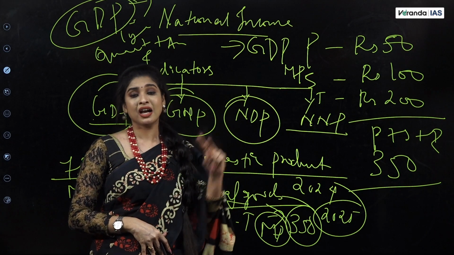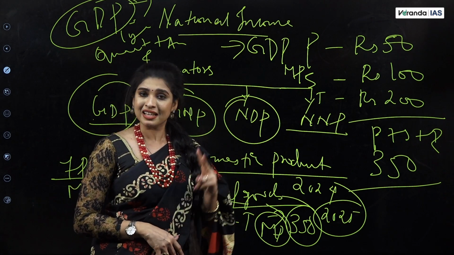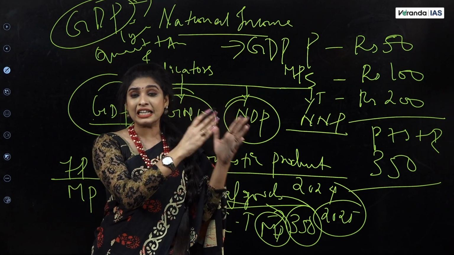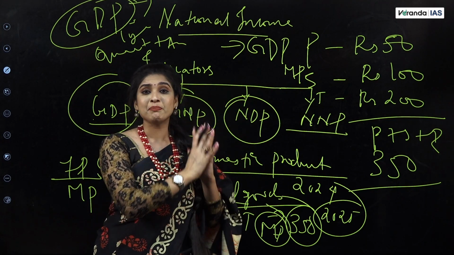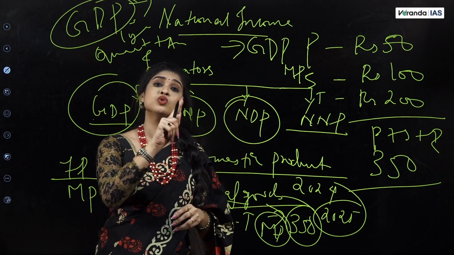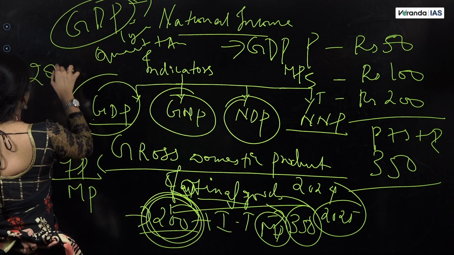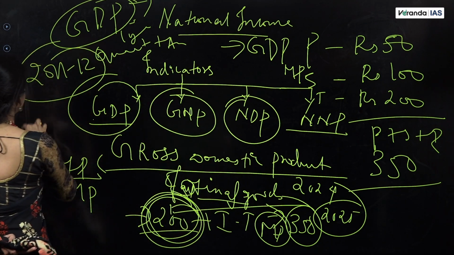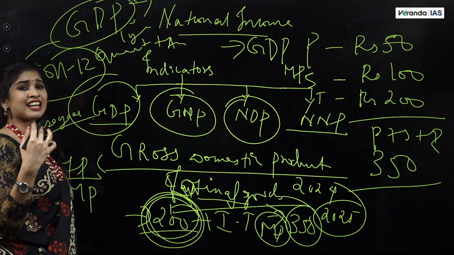This is one change. Similarly, the second important change after 2015 is that GDP was calculated using a base year called the reference year. And the base year or the reference year was 2004-05 and now it is 2011-12. So currently the base year is 2011-12. Now, what is a base year? It is a benchmark year. It is a reference year.